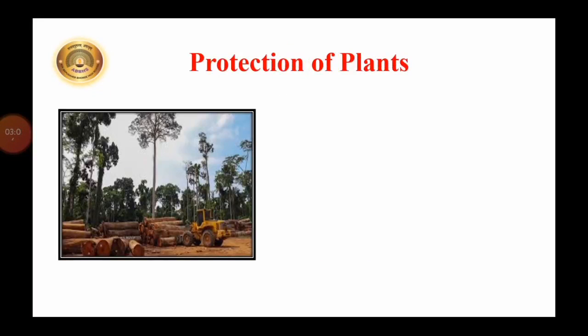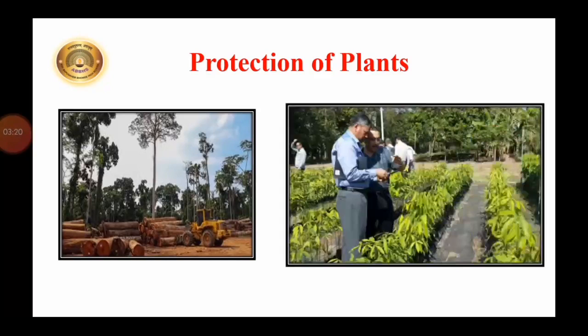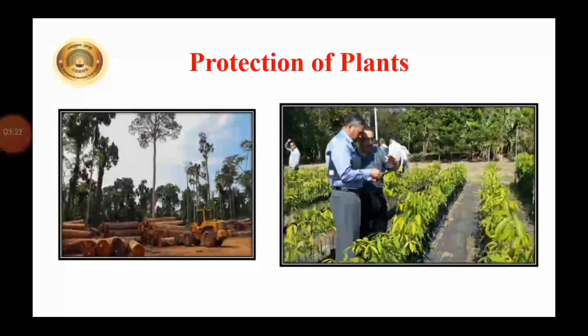Now we have to protect the plants. If plants on the earth are destroyed, the number of animals also falls because they will not get their shelter and food in the forest if we cut the trees. So what can we do? If deforestation is stopped and instead tree plantation is stepped up, animals will get protection.